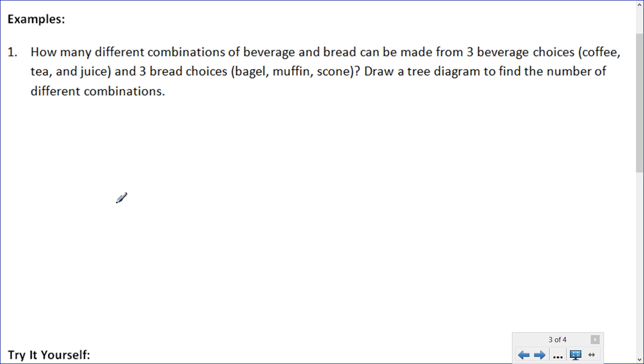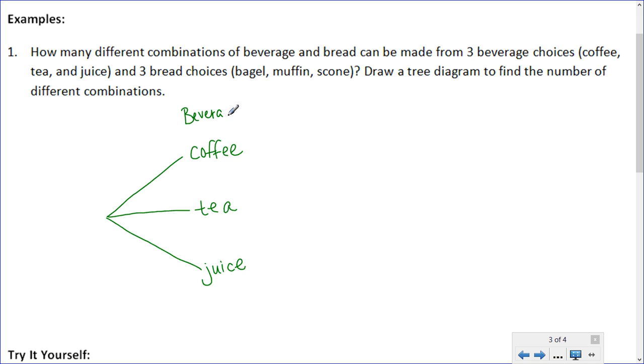And there are 3 options. So we either choose coffee, or we choose tea, or we choose juice. And these are all the beverage options.